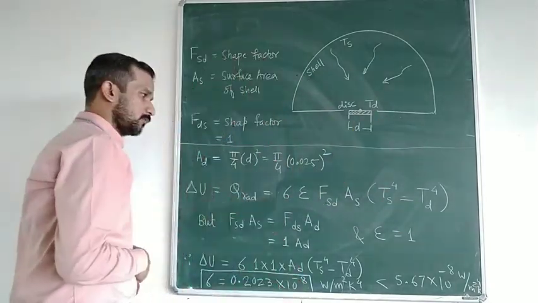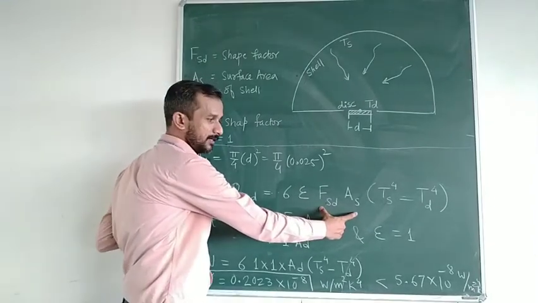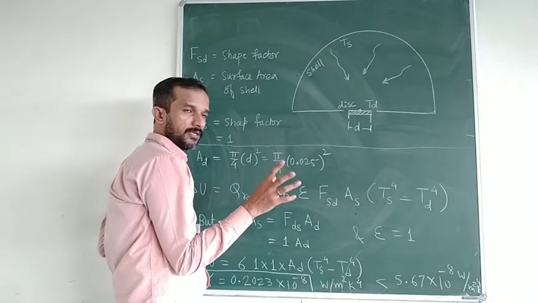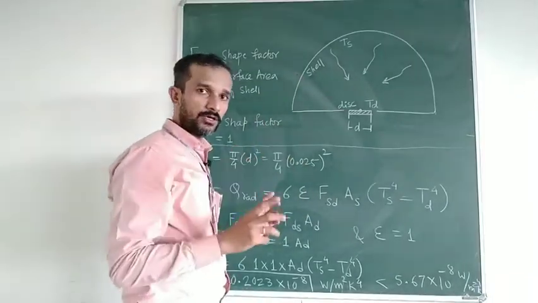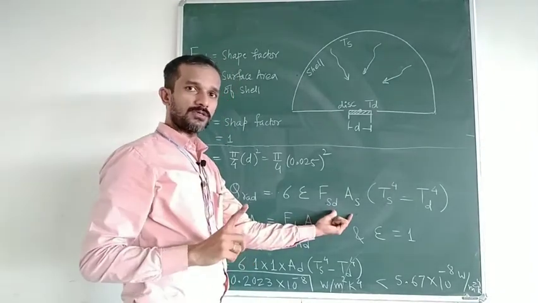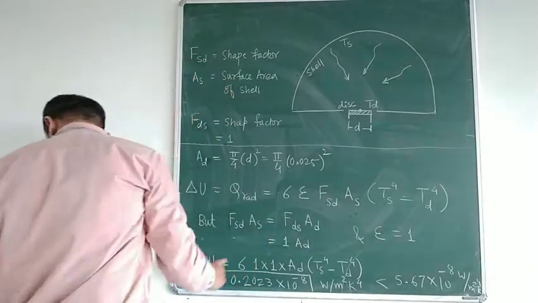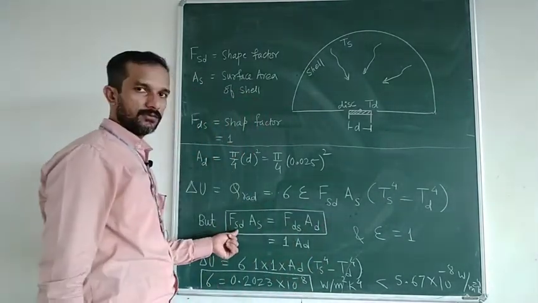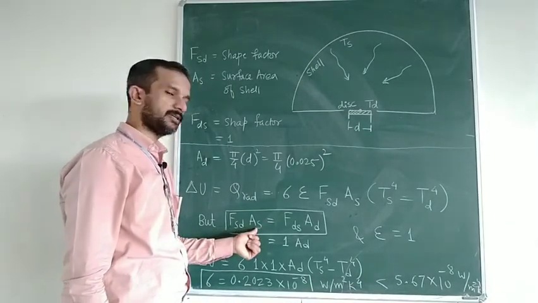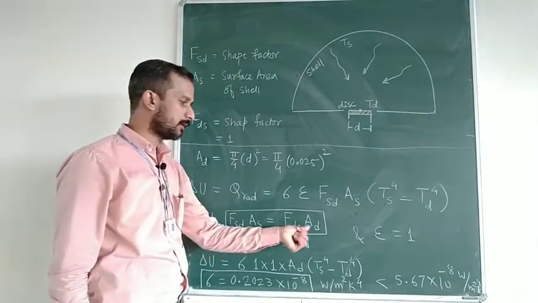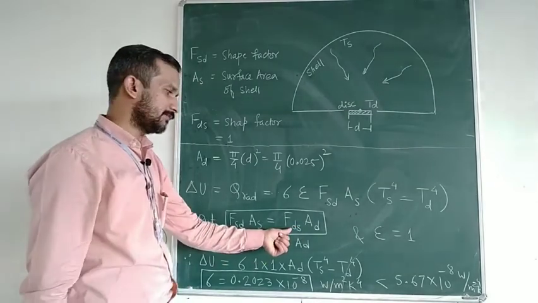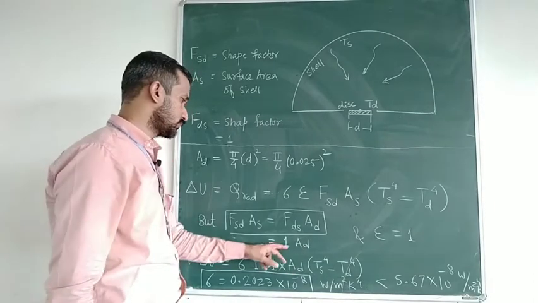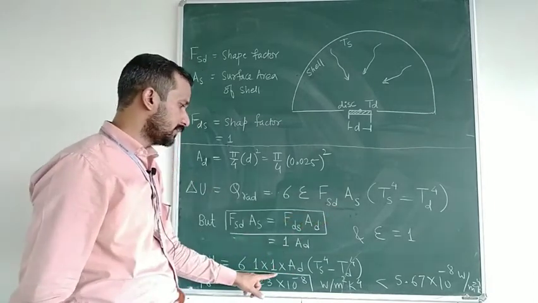But if you modify this formula, we can see that the product of shape factor and surface area remains constant in each case. In any mutual heat transfer between two surfaces, the product of shape factor and surface area remains constant. We know this. So from that we can write that the shape factor of the shell multiplied by the shell area will be equal to the shape factor of the disk multiplied by the disk area, and we know that the shape factor of the disk is 1. So it becomes 1 into the disk area, pi by 4 d square.